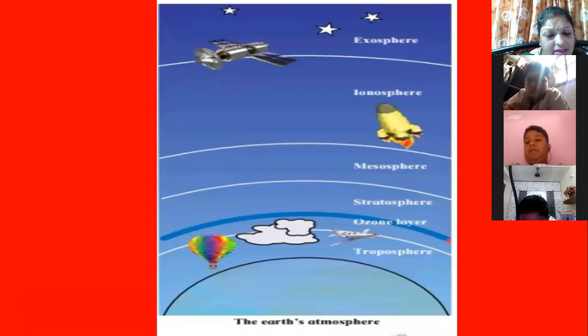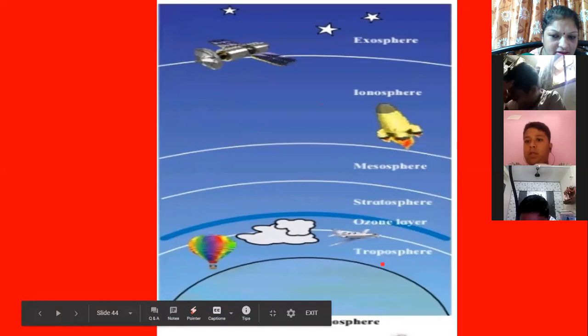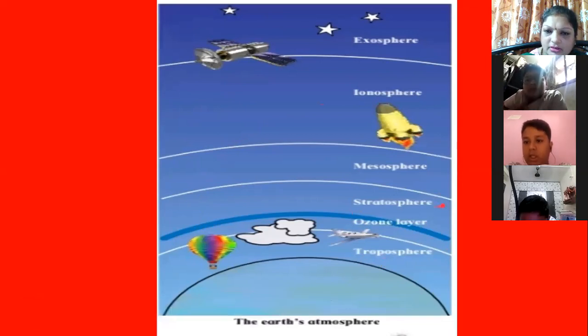Now what is the importance of this ozone layer? We will see ahead. So according to this picture, you know now the different layers in the atmosphere: troposphere, stratosphere, mesosphere, ionosphere, and exosphere. And in the lower layer of stratosphere, you have the ozone layer.